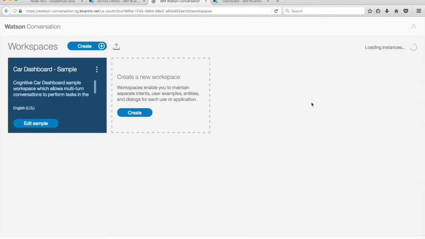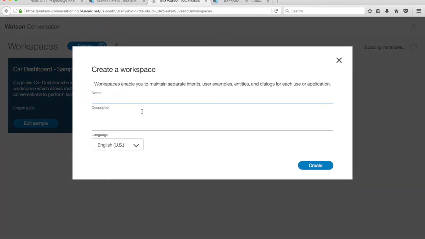A sample workspace has been created to show an example of a cognitive car dashboard. However, we'll create a new workspace for the TJBot to use. In the box with dashed border, click on the Create button. Workspaces enable you to maintain separate intents, user examples, entities, and dialogues for each use or application. Give the new workspace a name, TJBot.